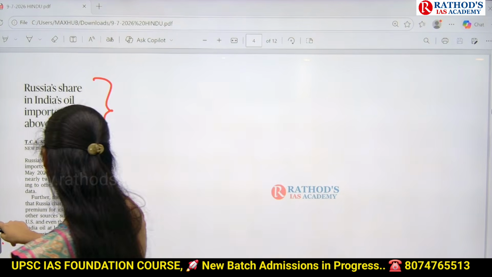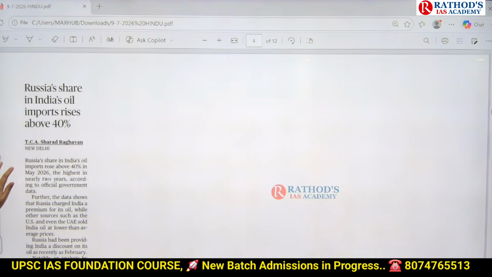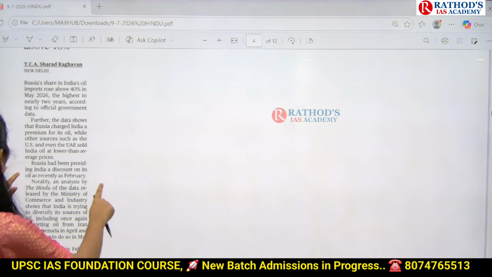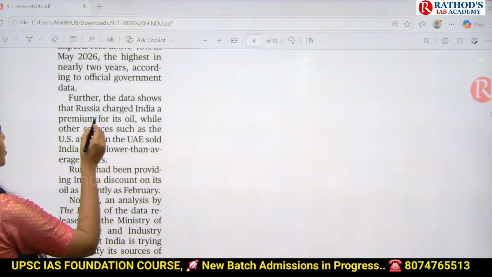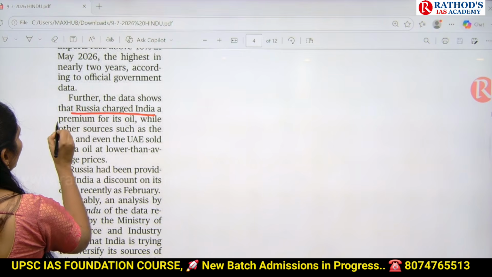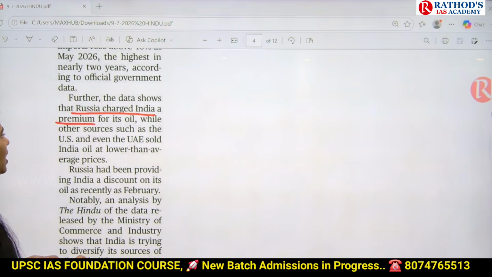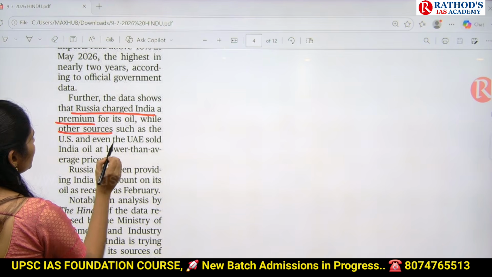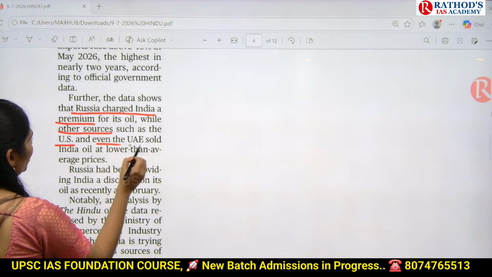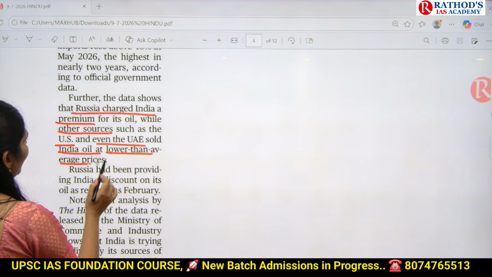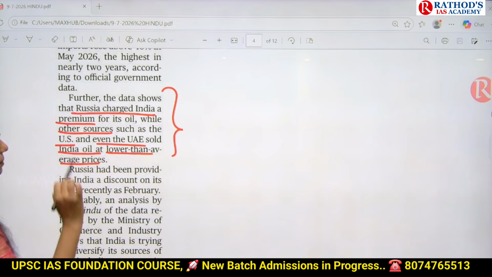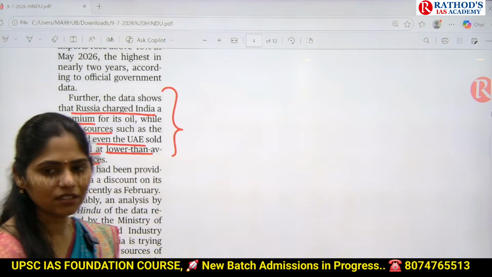And now let us see one important point here that you have to make a note. The data shows that Russia charged India a premium for its oil, while other sources such as the US and even the UAE sold India oil at lower than average price. What exactly is the meaning of this paragraph?